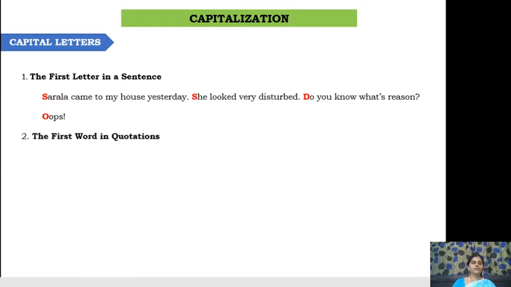And the second thing is the first word in quotations. When you are using the quoted part in a sentence, then the first word in the quotations should start with a capital letter. See here in the example, the waiter said, "My manager will be here shortly," but he never came. So here, this particular part is in quotations, and when you are writing some particular part in a quotation, then it should start with a capital letter.